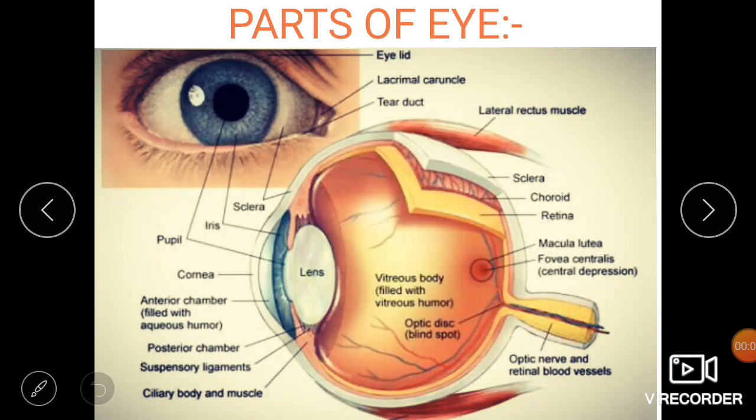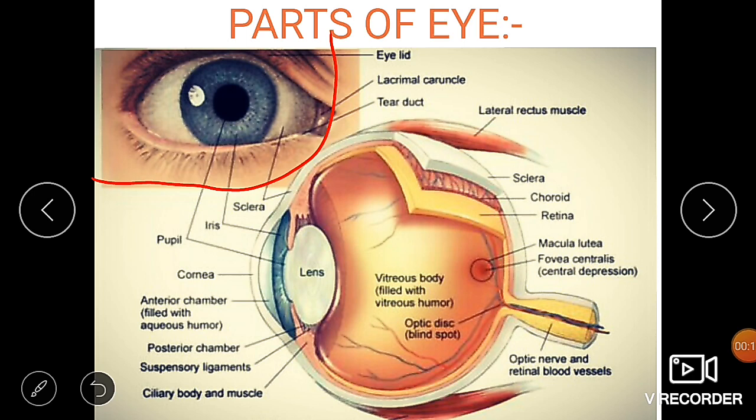Let's see what the parts of the eye are, and compare our outer view of the eye with the internal structure of the eye. What are the parts involved in it? I already said that the eye contains three layers: the outermost layer, the middle layer, and the innermost layer. The outermost layer contains the sclera. First, start with the sclera.